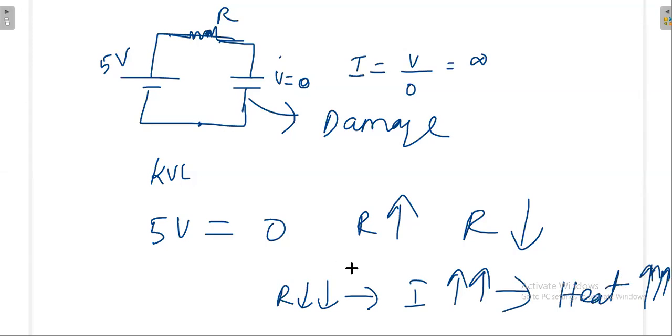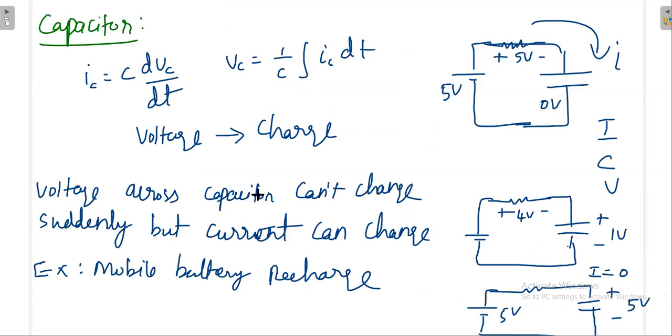Again, another problem is that. That's why our mobile chargers are limited with a time limit. It will take minimum 2 to 3 hours. That's why it has been designed that way. You can charge your mobile within 5 minutes also, but enormous heat will be produced that will finally damage the cell phone as well as the battery. So what I'm telling, finally what is important theoretically, voltage across the capacitor cannot change suddenly, but the current can change.